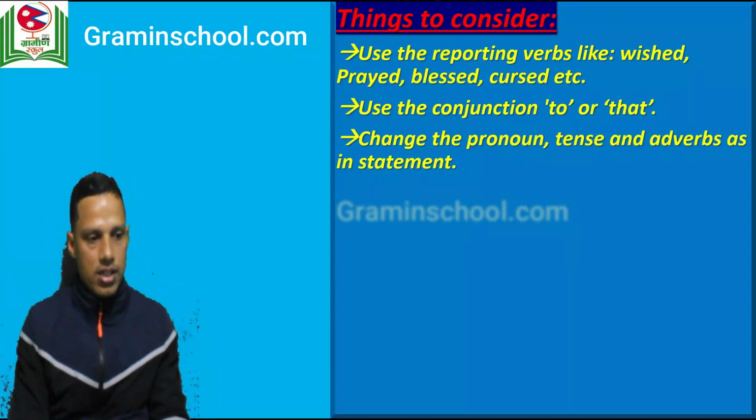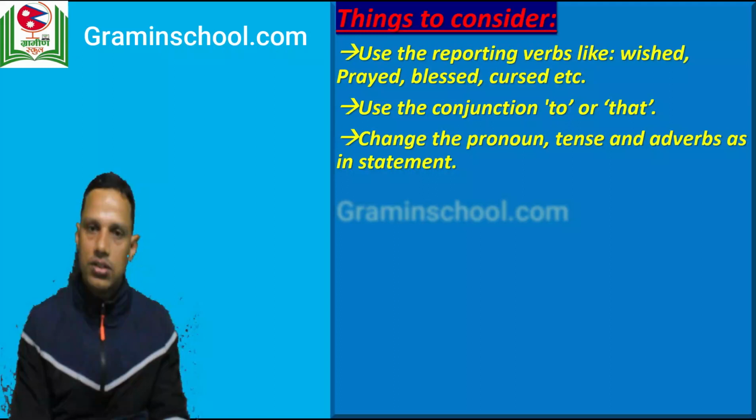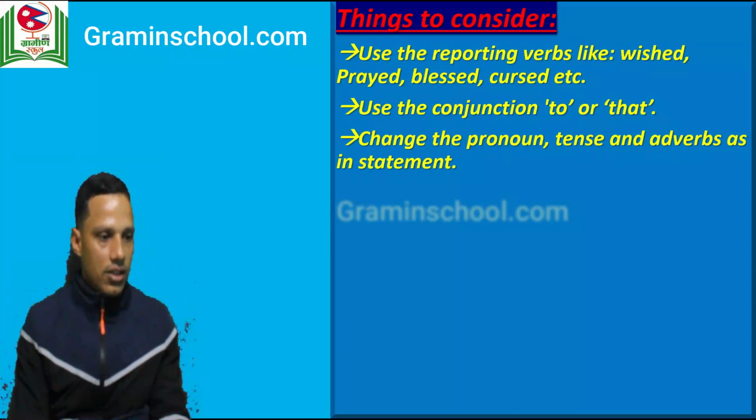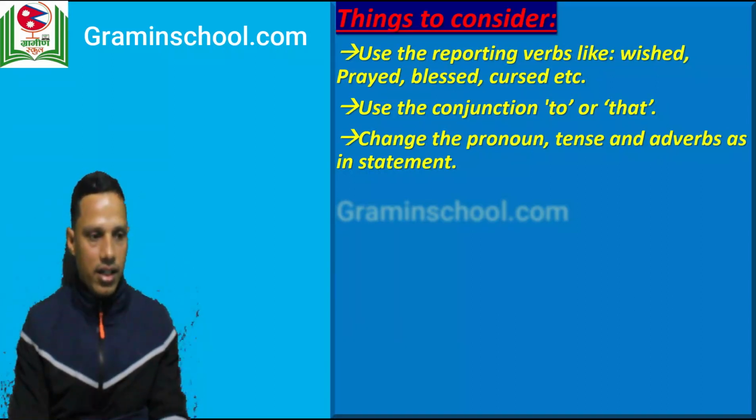Next, change the pronoun, tense and adverbs as in the statement, right? This is similar to other types of sentences, as in other sentences we do. Now this is all about changing the different types of sentences from direct into indirect.